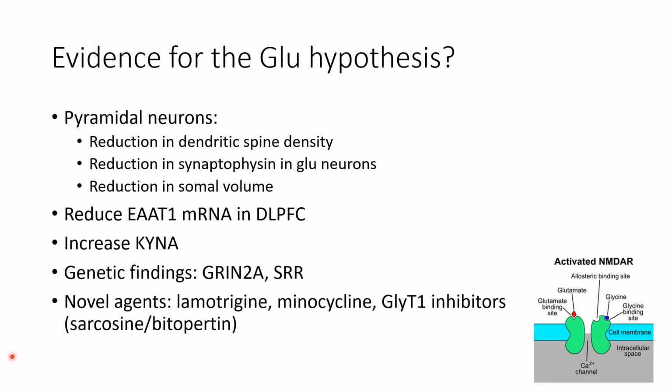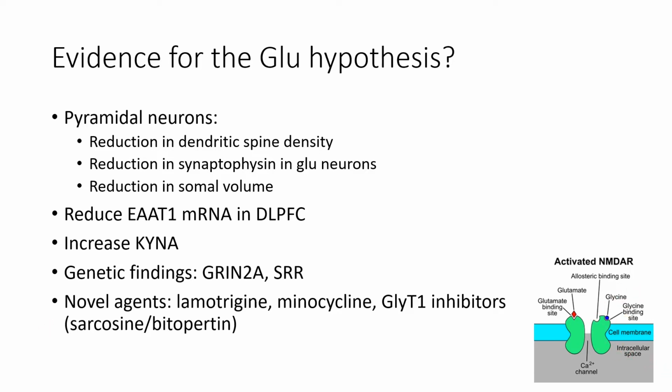Minocycline is an antibiotic that is able to inhibit the behavioral effects of NMDA receptor antagonists, and this is thought to be a result of inhibition of reactive oxygen species production. And then we also have agents that have actually been released on the market, like sarcosine and bitopertin, which are glycine transporter reuptake inhibitors, and on the diagram on the right, you can see that glycine is actually required to activate our NMDA receptors. So what about a serotonin hypothesis?